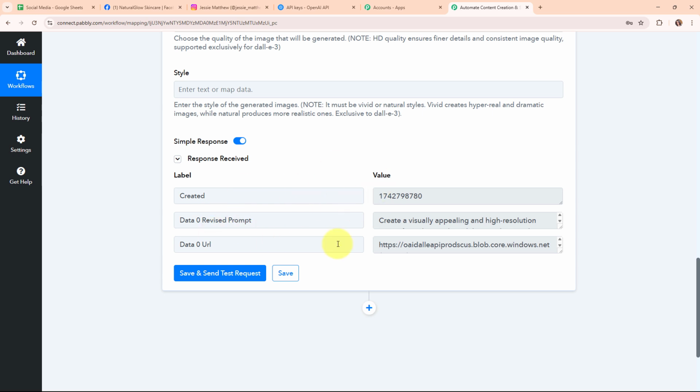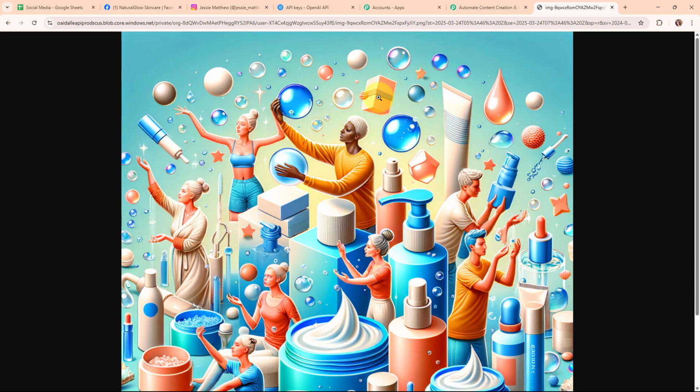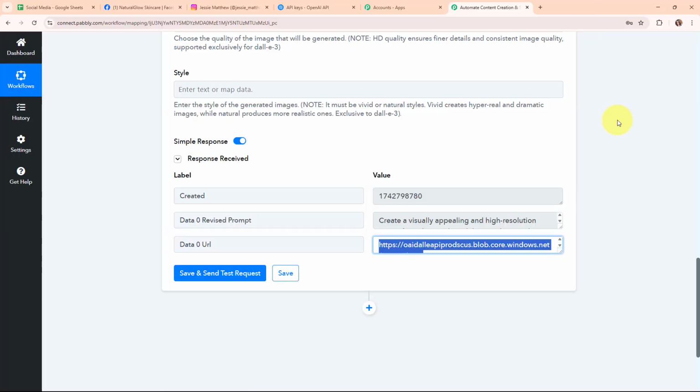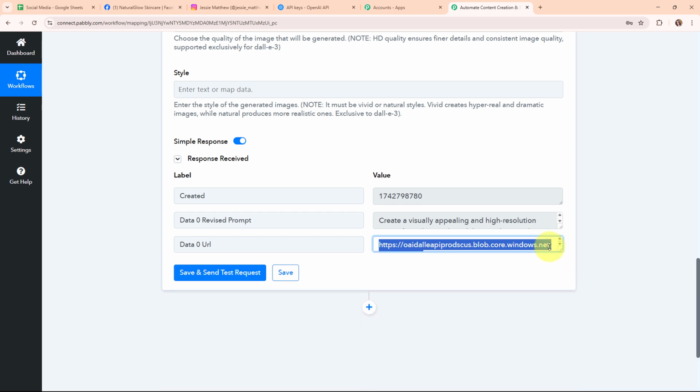And here you can see we have received a successful response, where we have received the URL of the image generated by OpenAI. So let's copy it and open it in a new tab to look at the image. And here you can see the image that AI has generated for us. So it's a very good image. So now let's move back to Pabbly's workflow. And now you can see the URL received is a very long URL. So before posting the same post on our different social media platforms, we are going to shorten this URL using another application, that is Bitly, so that the post can be shared with the image easily on our Facebook page and our Instagram account as well.